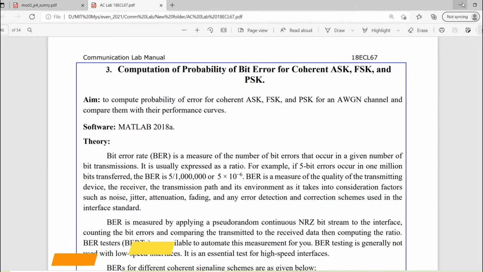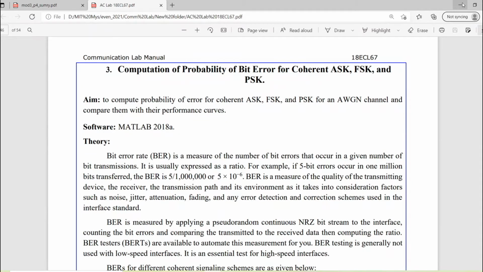Hello everyone. In today's lecture, we'll learn about our third software experiment, which is computation of probability of bit error for coherent ASK, FSK and PSK. So the aim is, as stated above, to compute probability of error for coherent ASK, FSK and PSK for an AWGN channel and compare them with their performance curves. Software used is MATLAB 2018A, or you can use MATLAB 2013 onwards, whatever version you have.